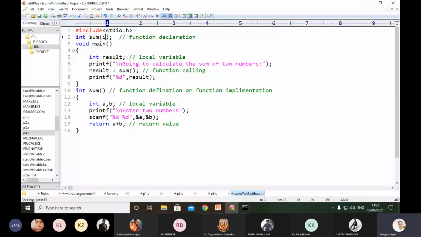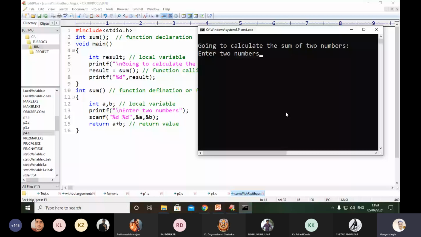Suppose you execute the same application and provide values like D and 10. Now we want to perform addition of D and 10.